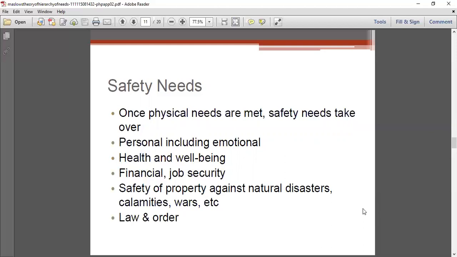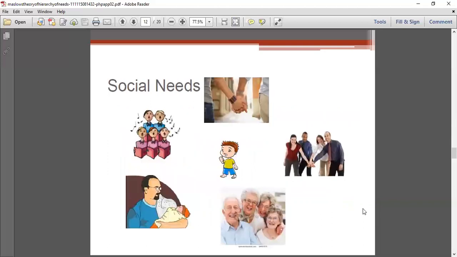So safety need is nothing but when an individual has safety or security over his own well-being, personal relations, health, financial background, job security, natural disasters or calamities or war, and even law and order, then we can tell that the safety need of a person is met. That is safety needs.